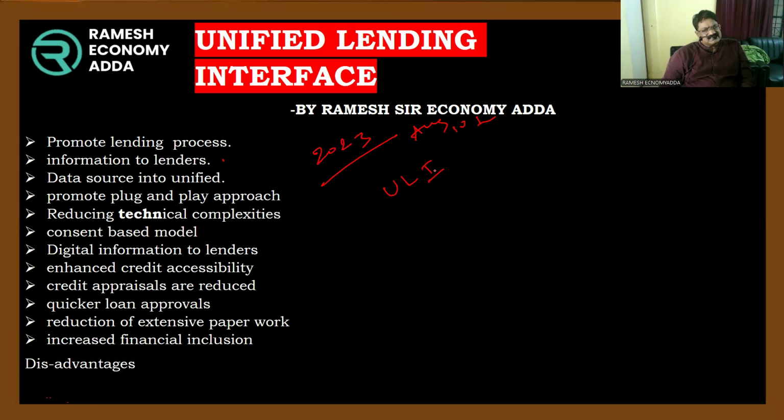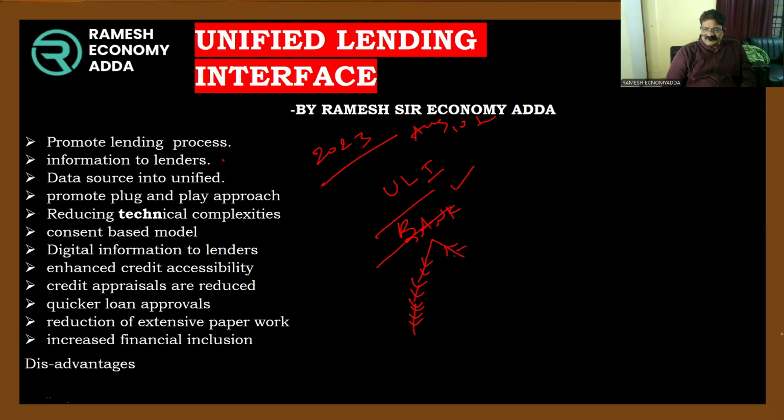So what is the hidden meaning of ULI? As I told you, banks must provide more and more loans. As loans increase, banks get profits. So to do so, banks are in a comfortable position. Generally, they are subject to losses. Why? Because the borrowers are cheating the banks.